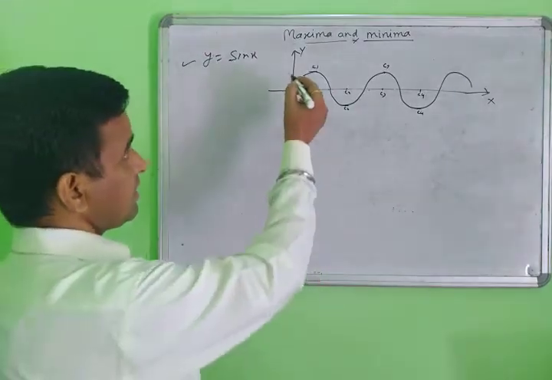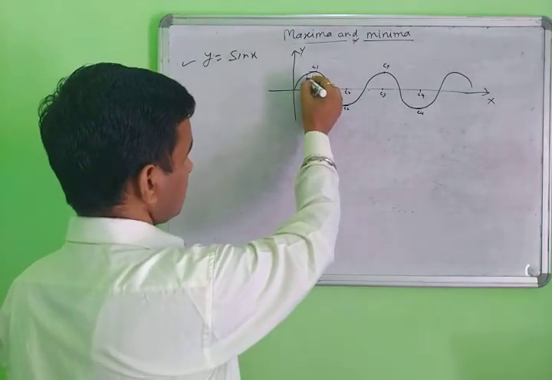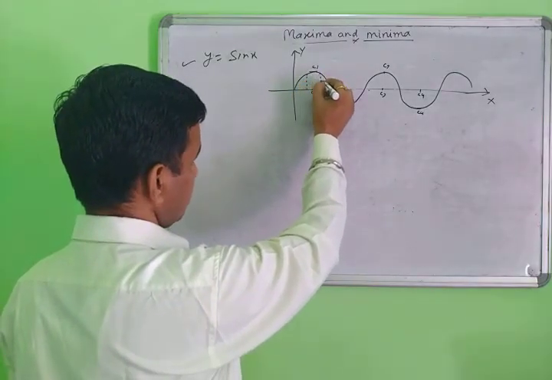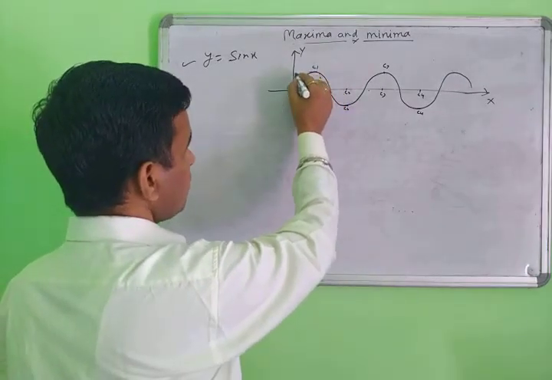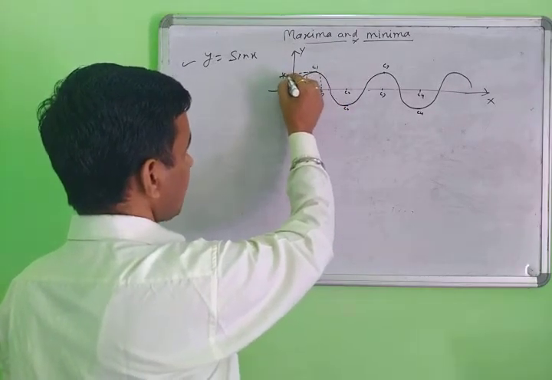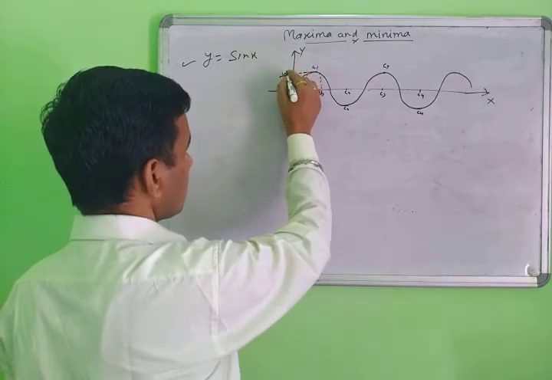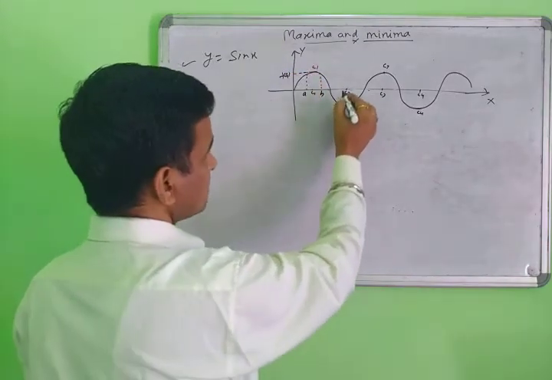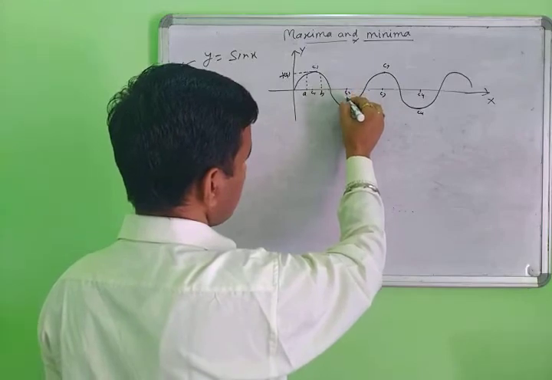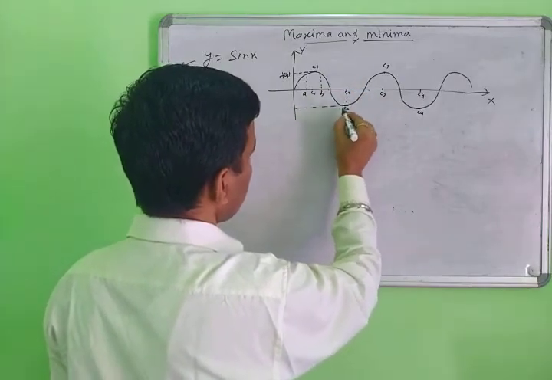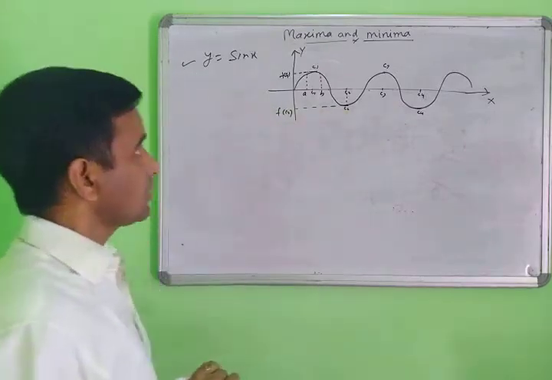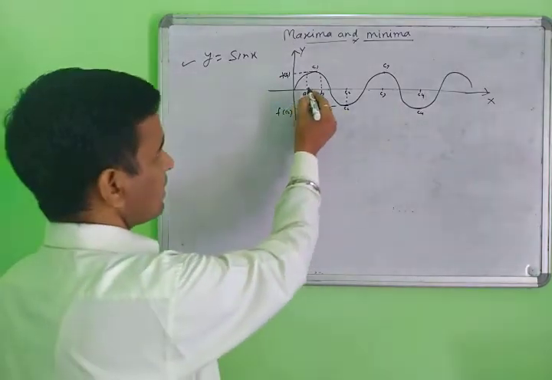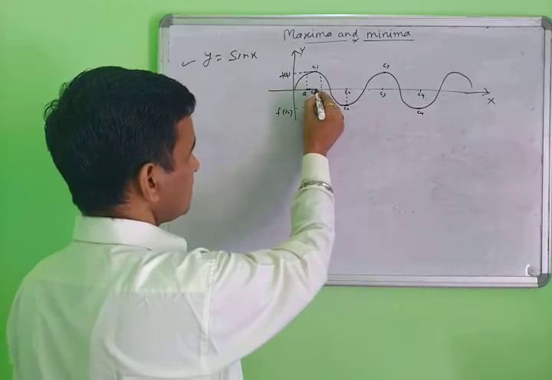Now suppose I am taking a small interval, this is A and B, an open interval AB. This is the value of f(c1), and the same thing here, this is the value of f(c2) at this point. So what is the interval of c in this interval?